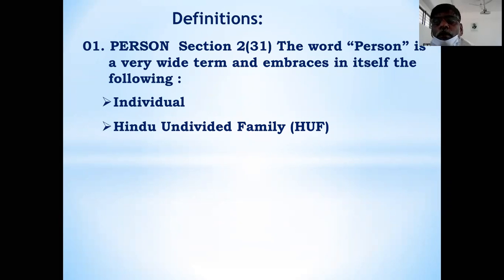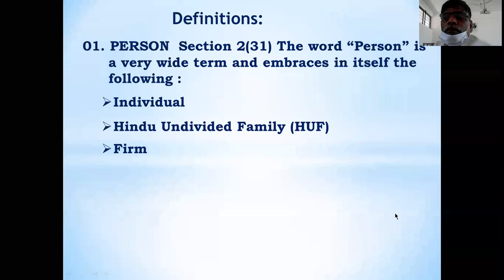And the head of the family is liable to pay tax and he is liable to assess the tax amount, total income, etc. That head of the family is called Karta or manager. Hindu undivided family is a person, second.